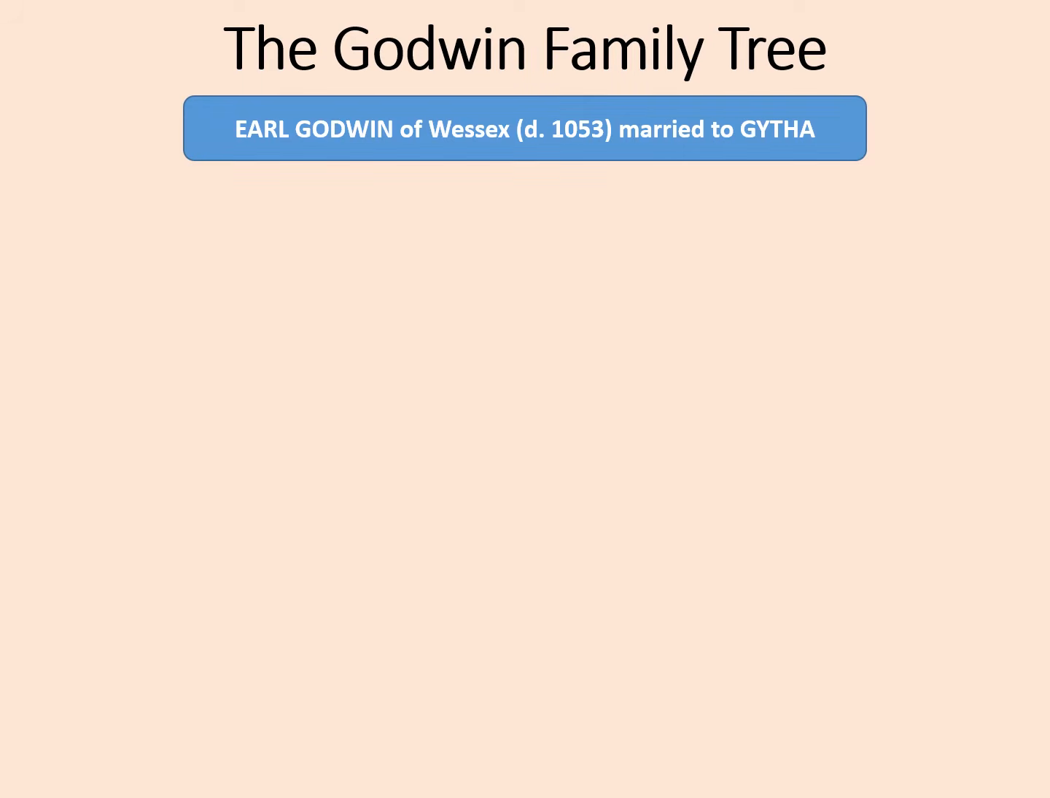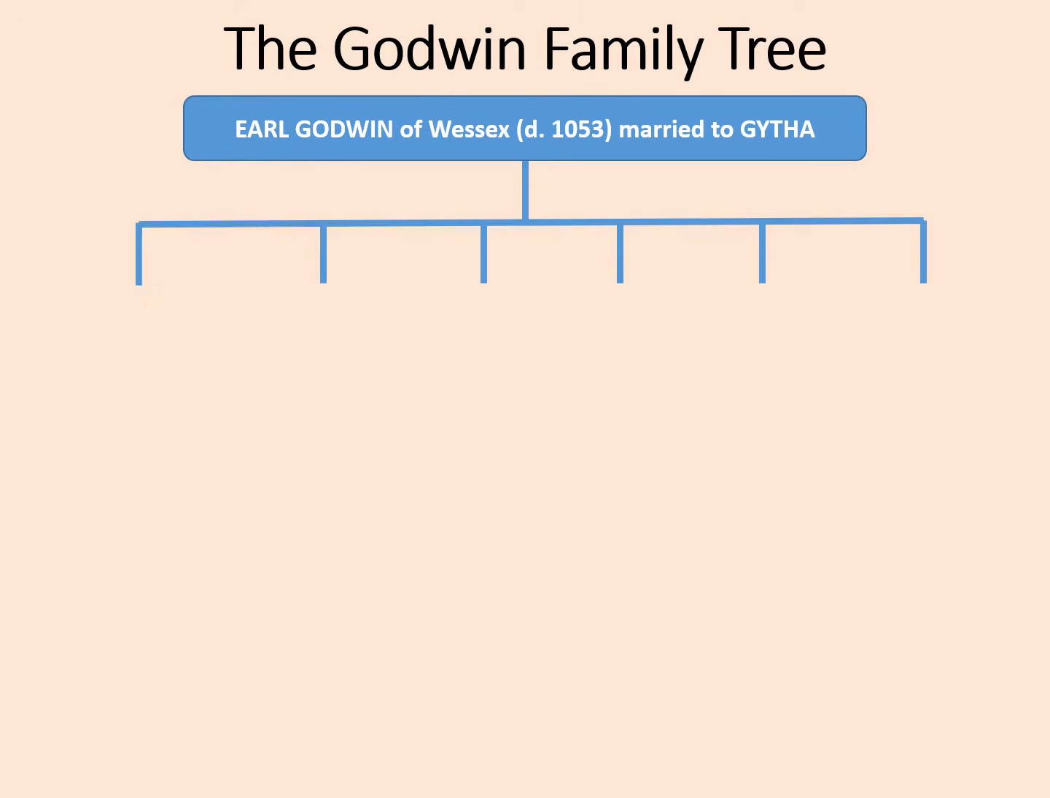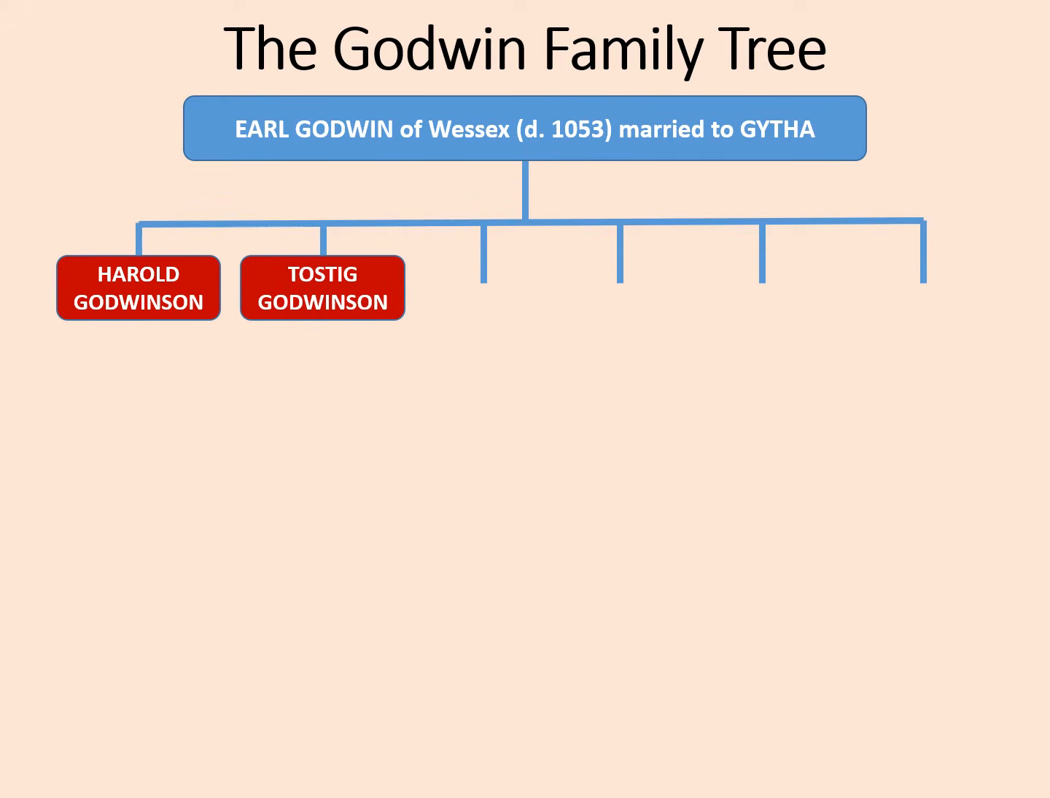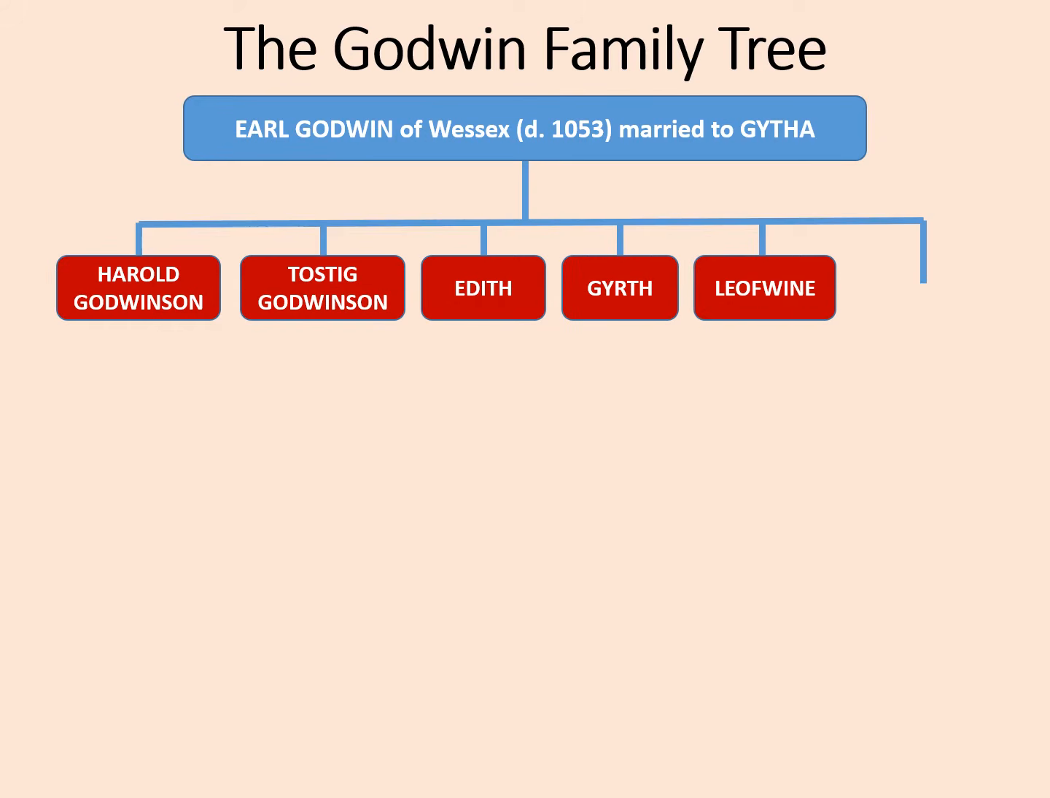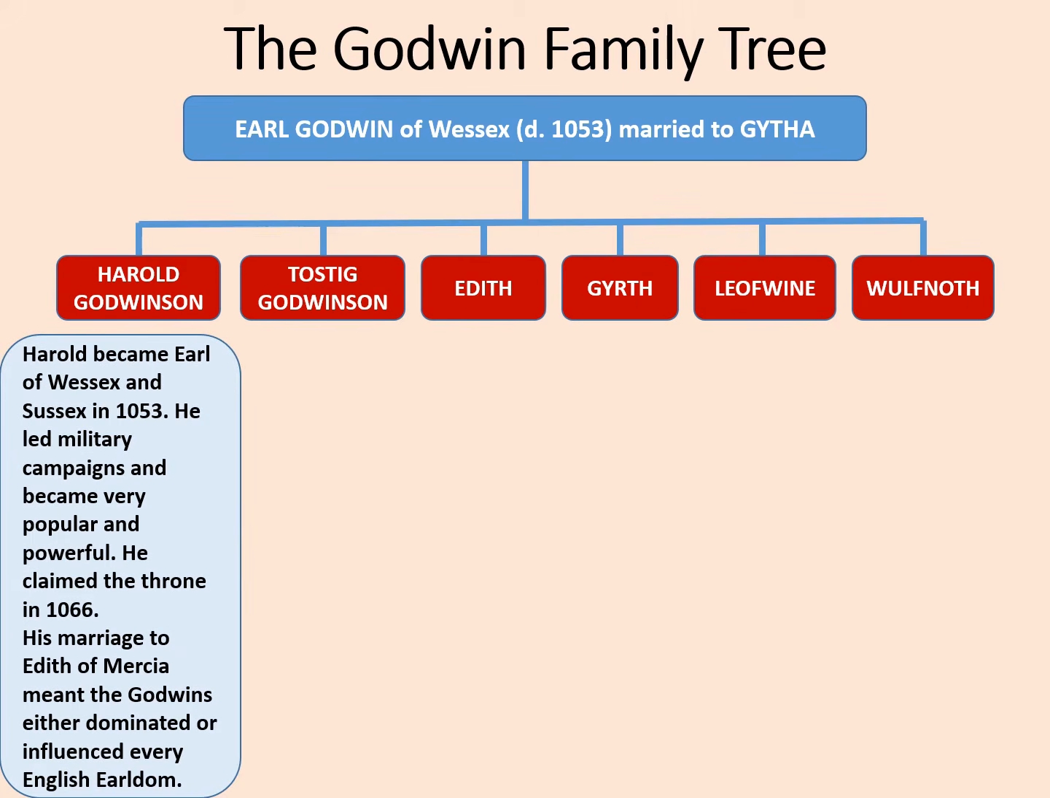The Godwins were an incredibly powerful noble family in England in the era before the Battle of Hastings and the Norman Conquest. Earl Godwin, who died in 1053 and was married to Githa, had several sons, not all of which are listed here. First we have Harold Godwinson, then Tostig Godwinson, Edith, a daughter, Gyrth, Leofwine, and Wulfnoth. Here's how they are relevant to our story then.